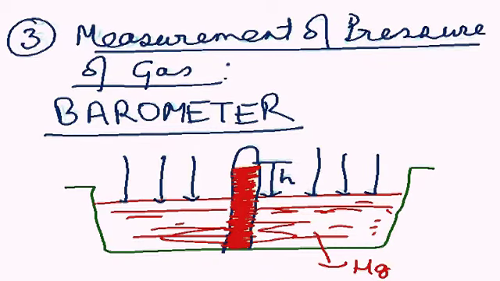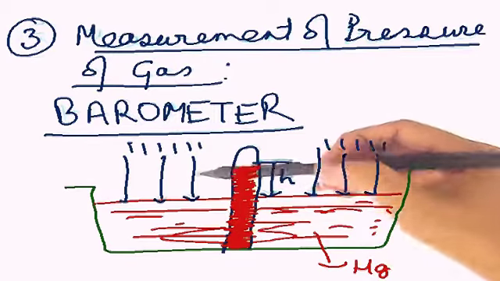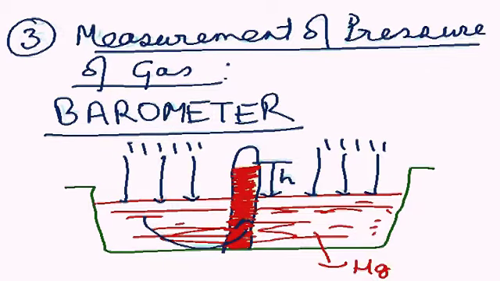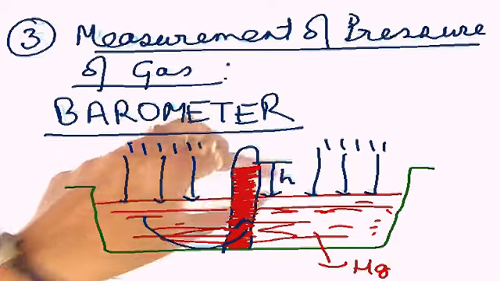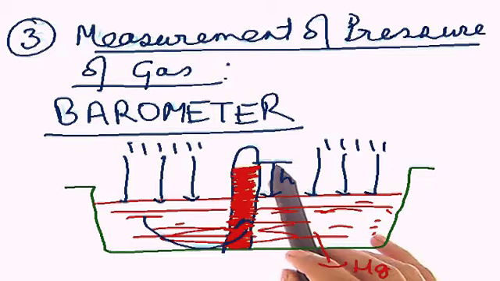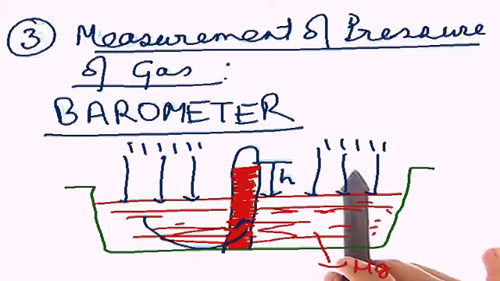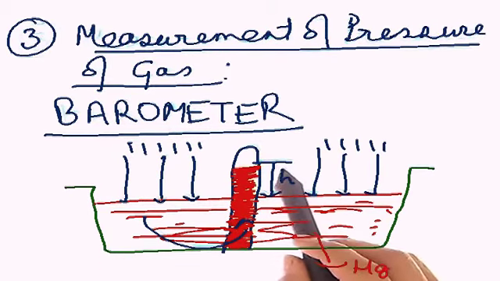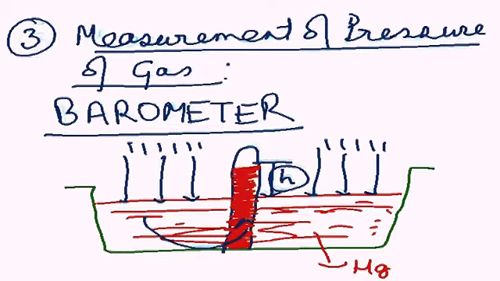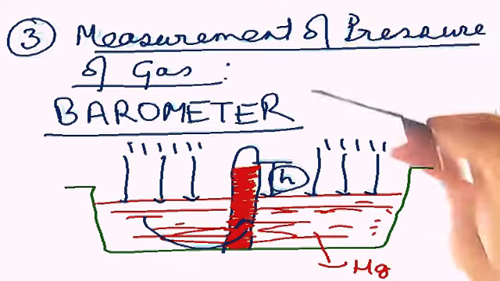I hope you can understand. The more the pressure from here, which is the atmosphere, the more the mercury is bound to rush in. As more mercury rushes into the tube, the height in this barometer will help me understand the pressure exerted by the atmosphere. I hope you get my point. Right, student? So now what is to be done? How to convert this height in terms of pressure, how to use this height and calculate the pressure exerted by the mercury?